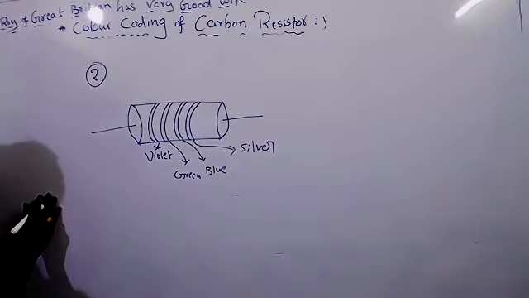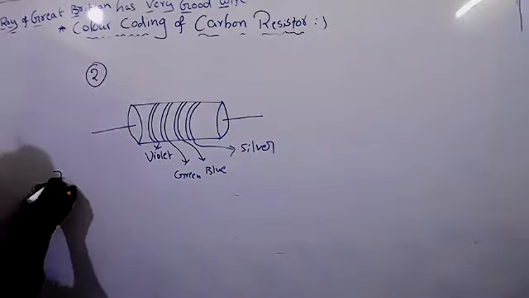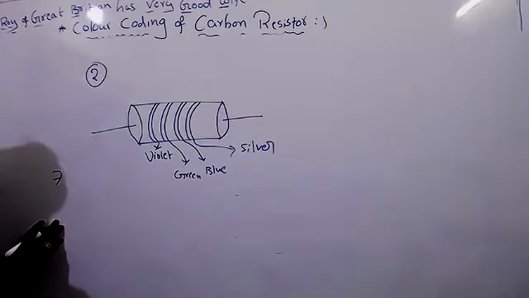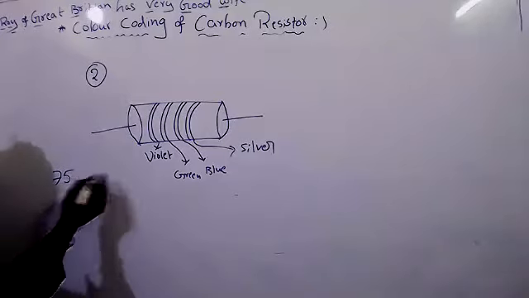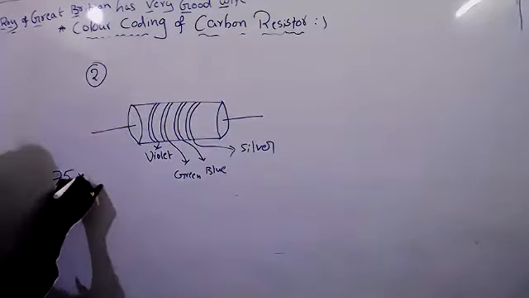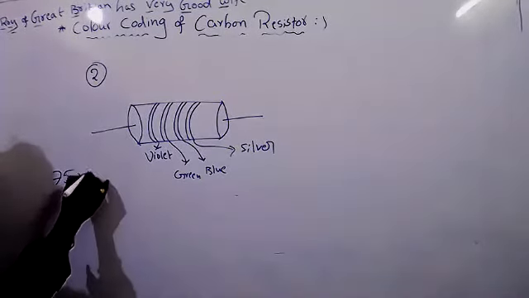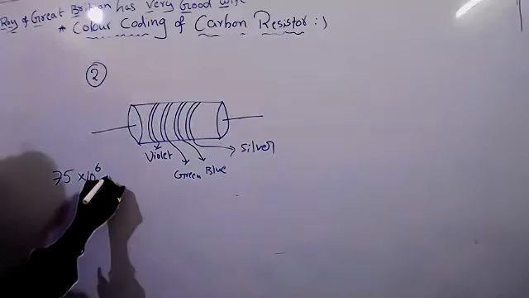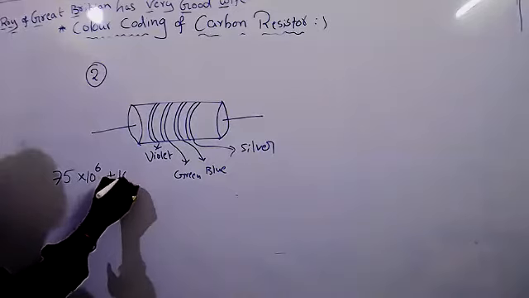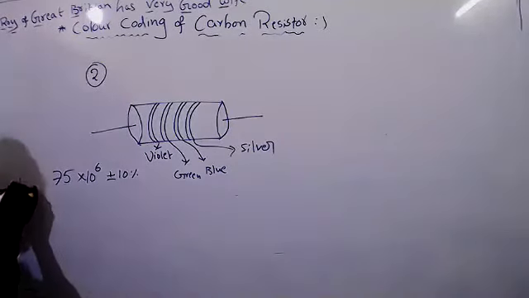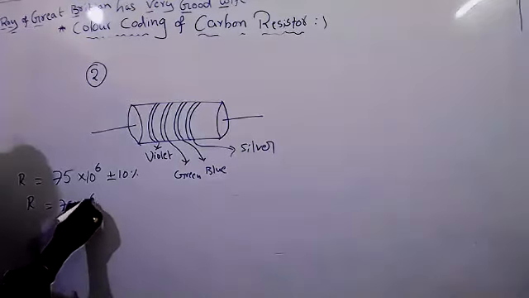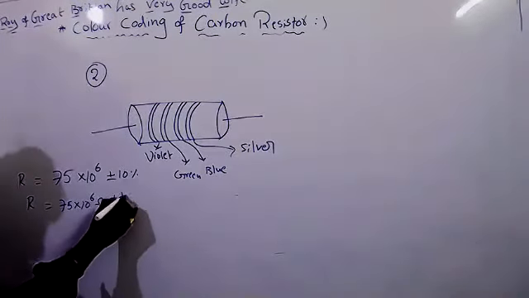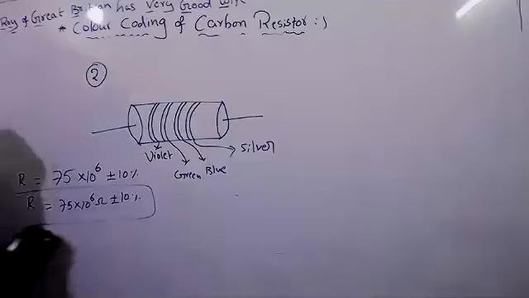Violet, which number? 7. Green number? 5. And the third one is multiplier, right? 10 to the power of 6. Silver? Plus or minus 10%. So the value of the resistance is R equal to 75 into 10 to the power of 6 ohms plus or minus 10%. Understand how to write now?